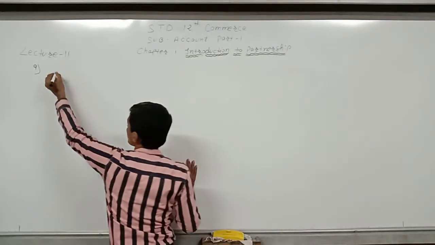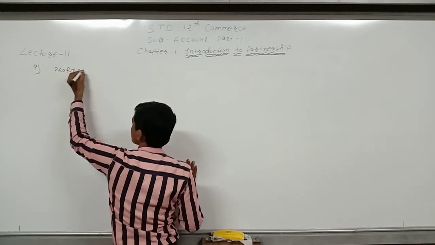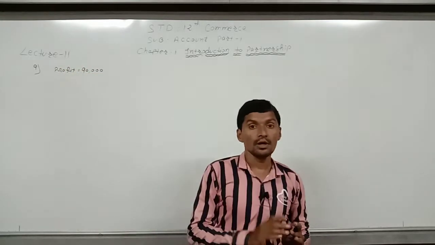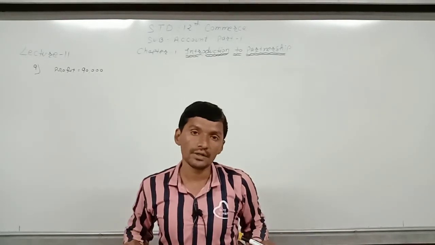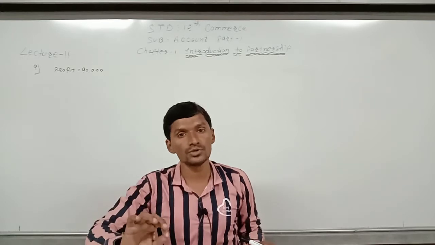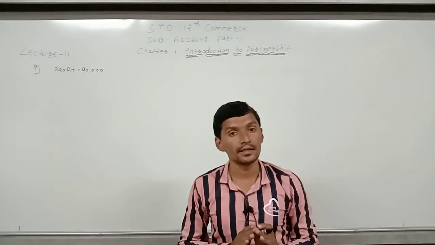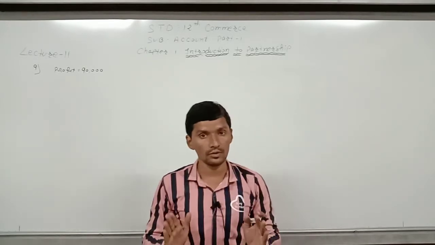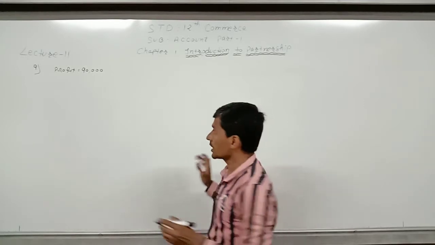Now profit is 90,000 and here in this question capital ratio is given, and as we know, capital ratio is only for distribution of capital. Profit and loss will not be distributed in capital ratio, so that means profit and loss ratio has not been given, so profit will be distributed in equal ratio.